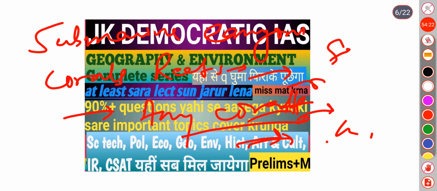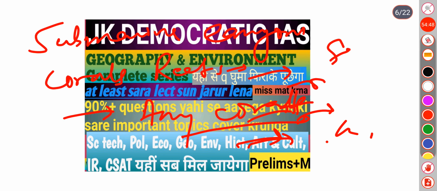These facts you must remember, because sometimes there will be confusion about clockwise, southern, northern hemisphere. So without any confusion, you have to remember such statement-based questions, or sometimes it will be matching also.